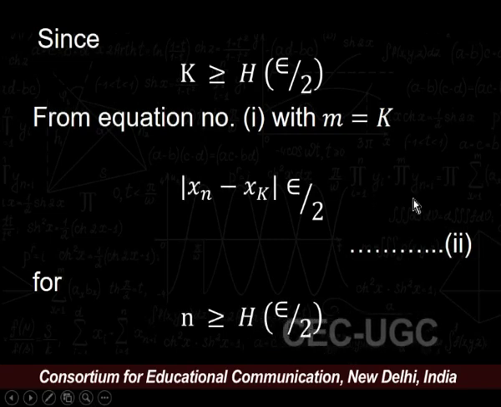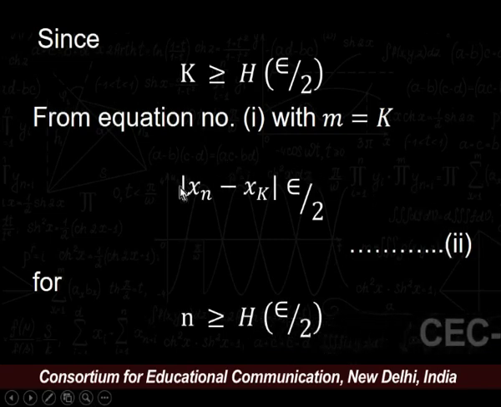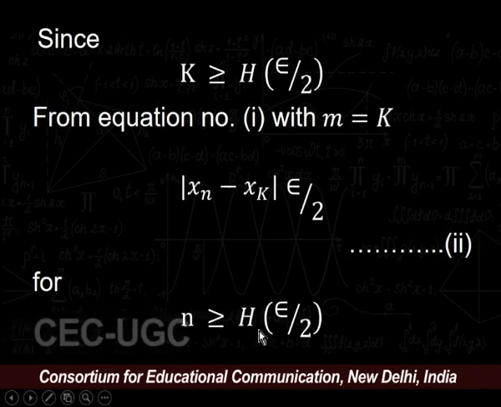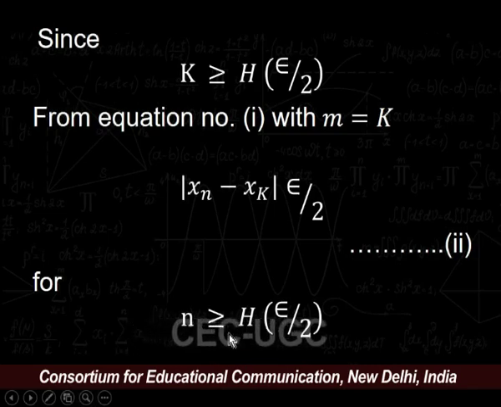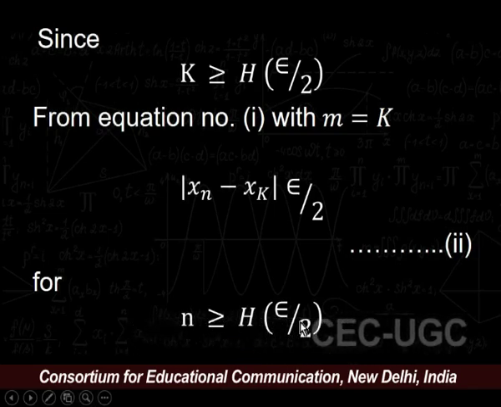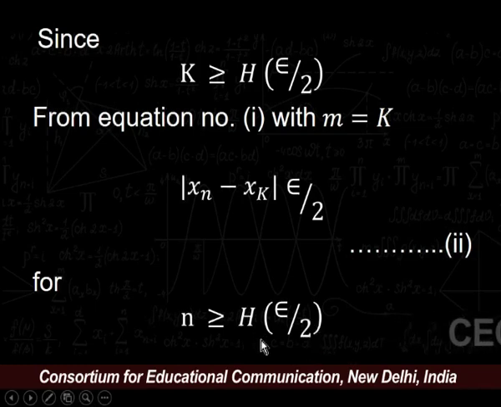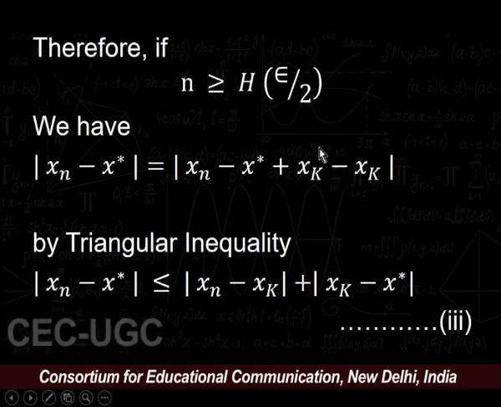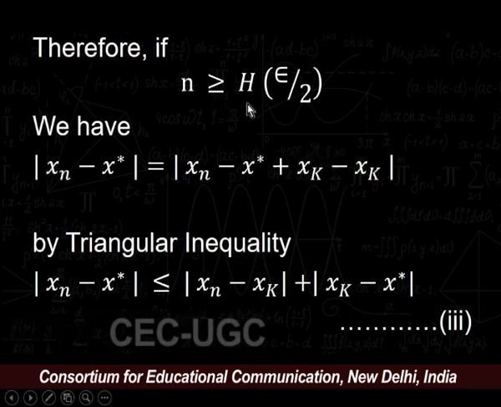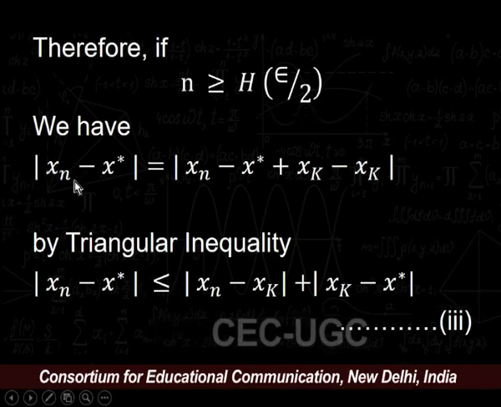Say this is our equation number 2, and this inequality holds only for n greater than that natural number. That means n is greater than or equal to h, for every h depending upon epsilon upon 2. Therefore, if n is greater than or equal to h, we have this equation.